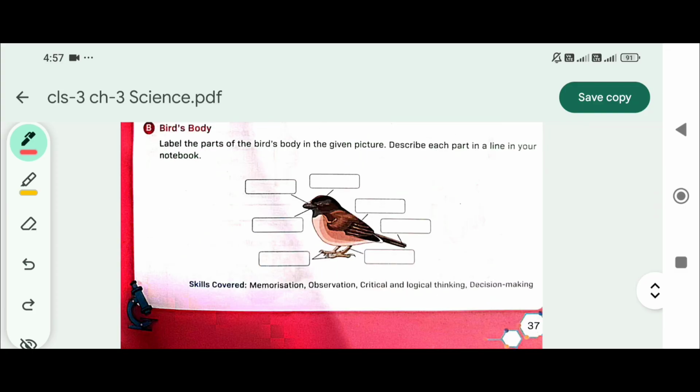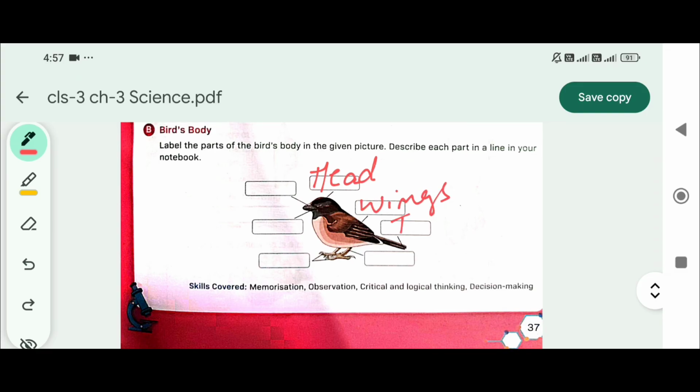The parts of the bird's body in the given picture. First one है, यहाँ पे हम head, wings, tail, leg, claws, W है claws, eye, beak.